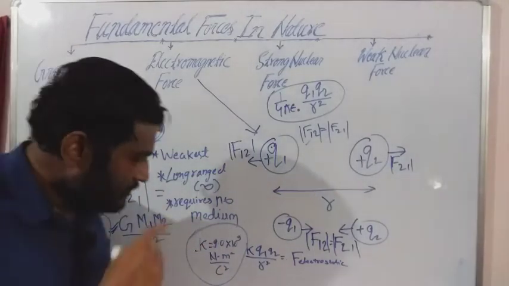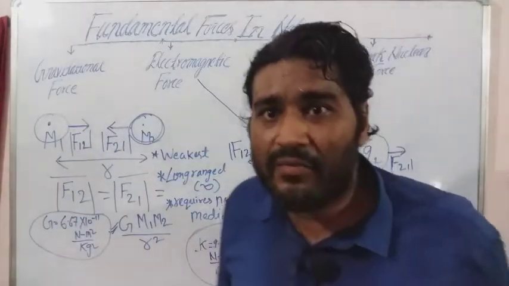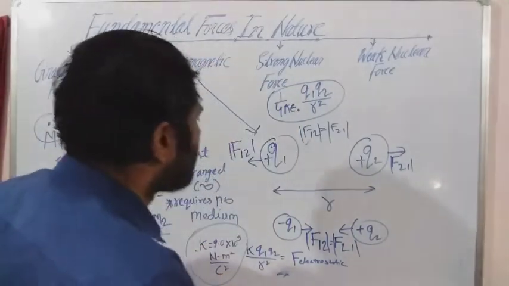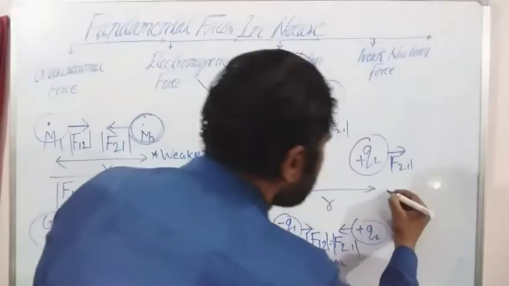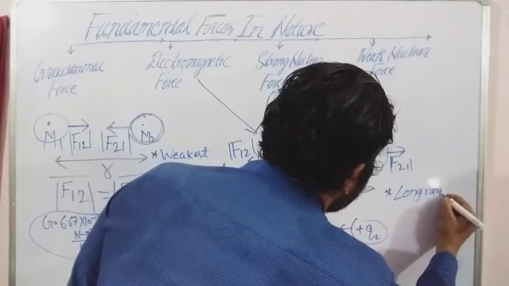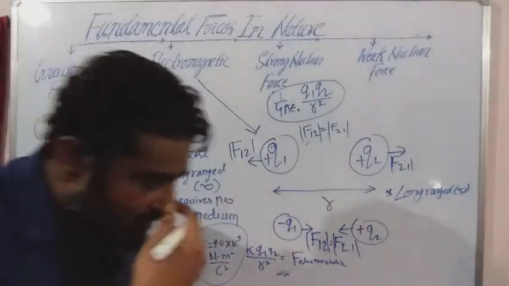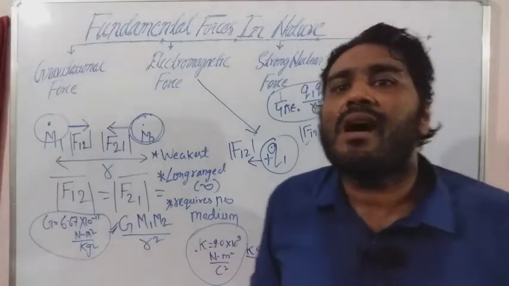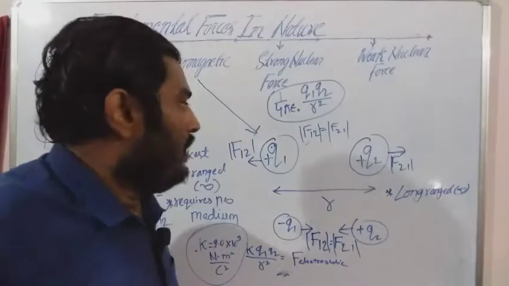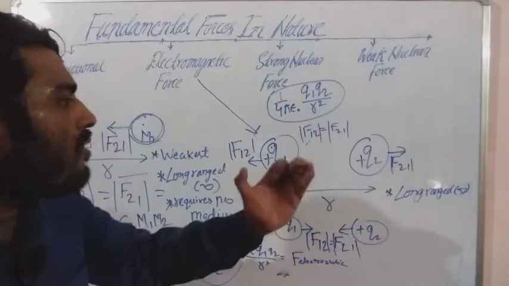Is that clear? So let's talk about the range of this electrostatic force. It's a long range force. In fact, this acts up to infinite distances, and it's quite obvious that at large distances the forces become weak, but it acts up to long distances. That's why it is called a long range force.